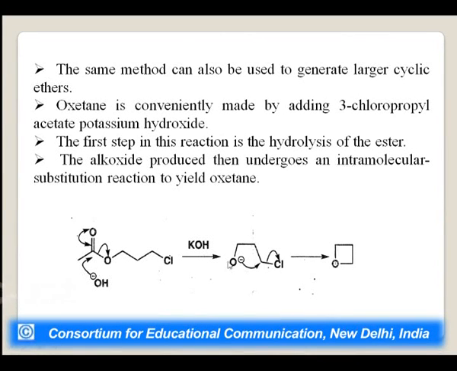Why do these electrons shift to this carbon? Because of a better leaving group, because of the electronegativity difference, these electrons get shifted towards the chloride ion. So, it can easily attack this carbon and we get an oxetane by substitution.